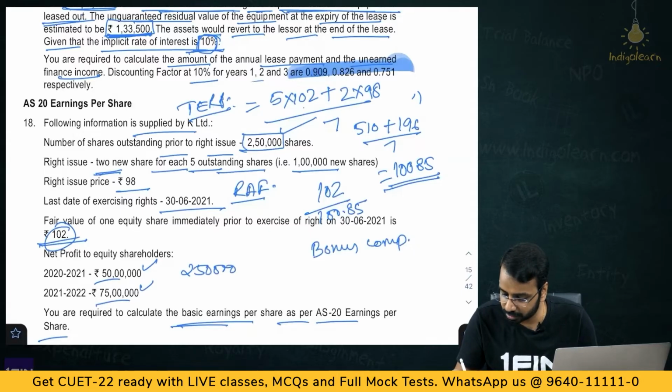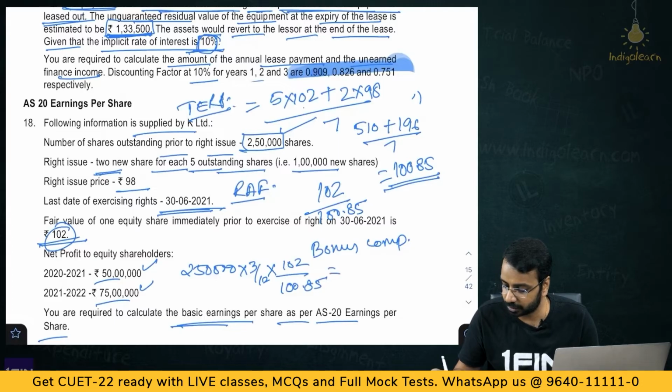How many months is this outstanding? The rights issue was made on 30th, exercise is 30th of June, so 3 months, 3 divided by 12, into 102 divided by 100.85, right? That is one part.